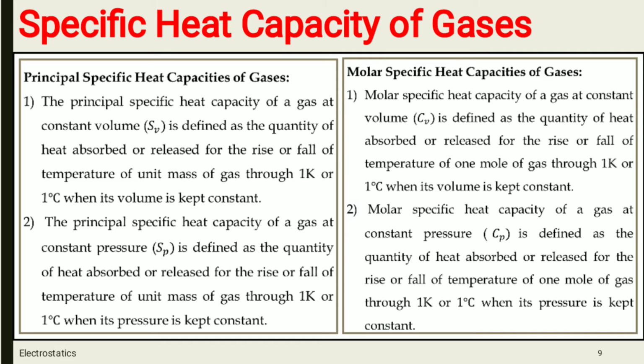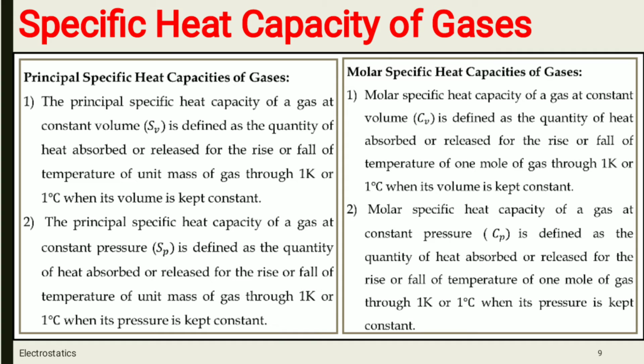So for gases, there are two types of specific heat capacities, that is, specific heat at constant volume and specific heat at constant pressure.